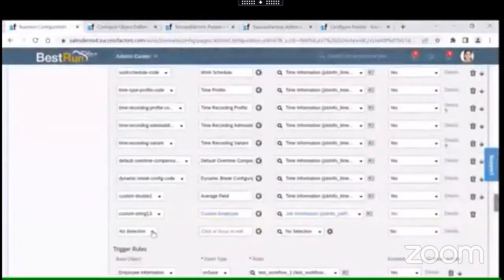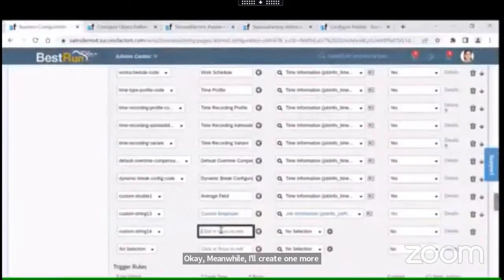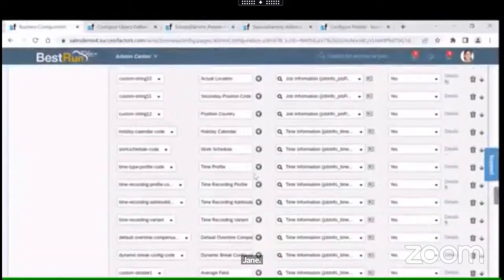Okay. Meanwhile, I'll create one more field, which is a normal string field. Custom string. See if that label is already there.